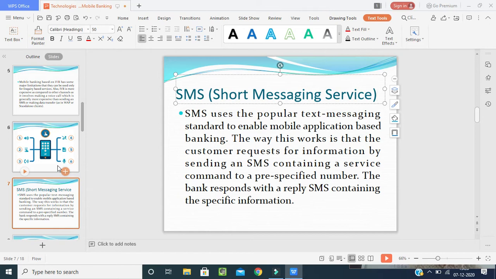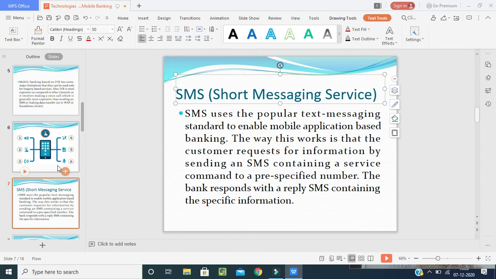So what is happening? What will the customer do? The customer will call the customer care number of that particular bank, and the response is there. Then we have to send the message. For example, I want to add my number to the bank. The bank has to send the information to my mobile number, whether it is depositing or withdrawing money or a statement, whatever it may be. So I have to connect my mobile number.